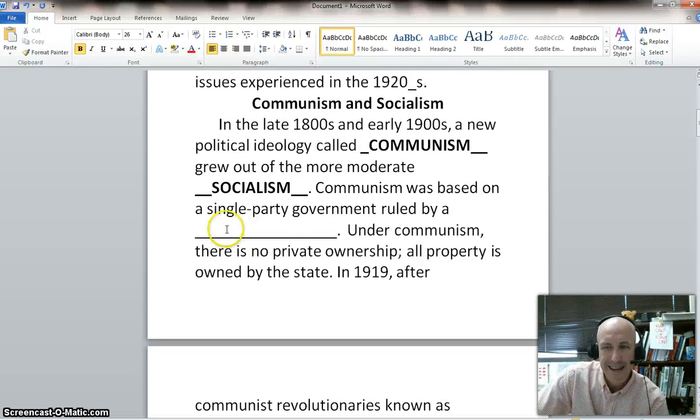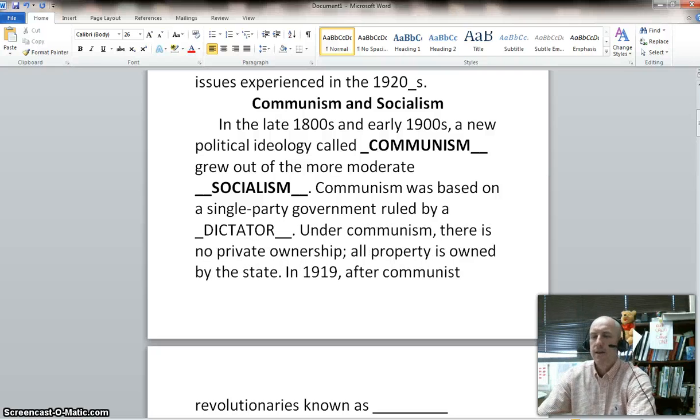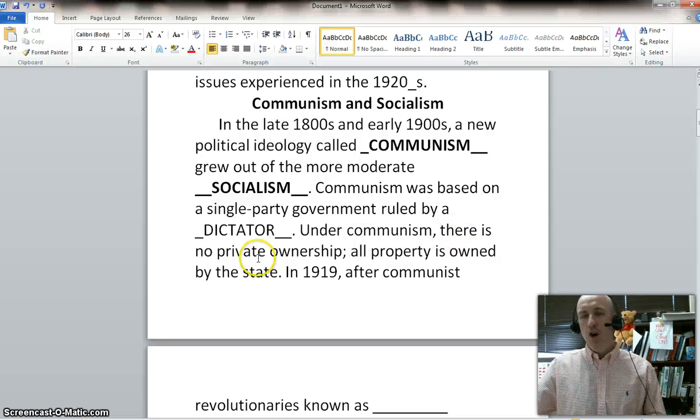Communism was based on a single-party government ruled by a, can you guess it? It starts with a D. It's ruled by a dictator. That's right. Under communism, there is no private ownership. All property is owned by the state, the country, or the government that is in charge.